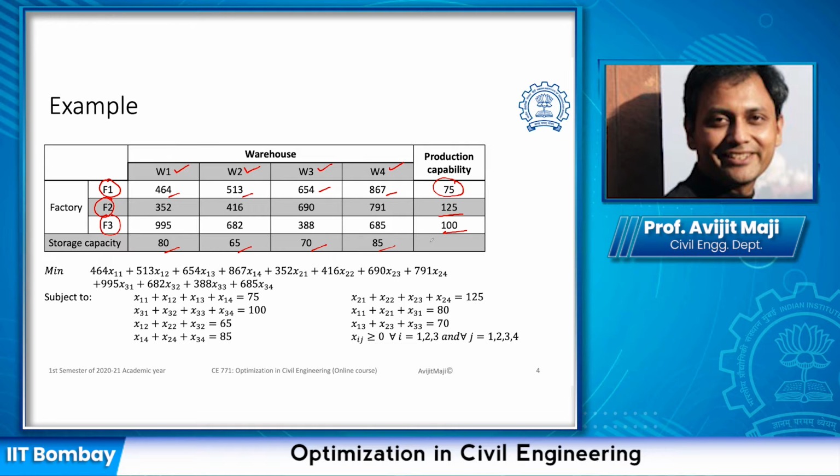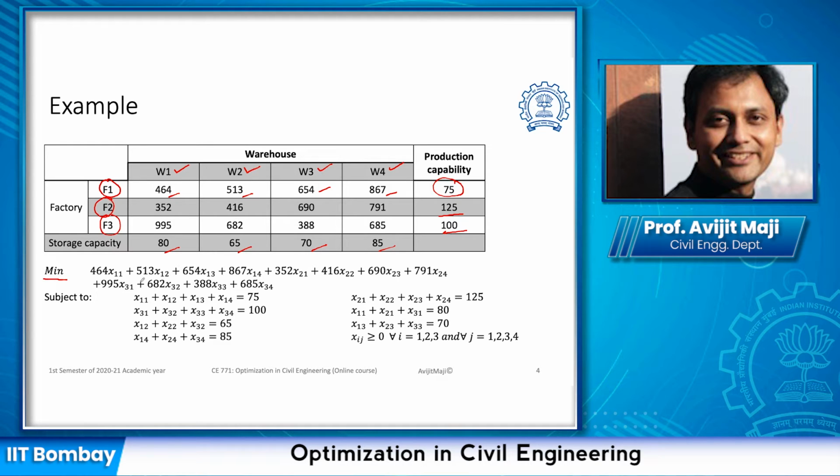Before that, let us understand how we can formulate this problem as an LPP problem, which eventually can be represented as the transportation problem. So we are looking into the minimization of the total transportation cost. That is why we are minimizing.